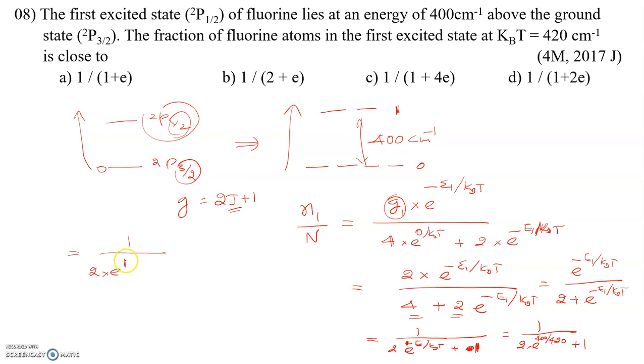Let us assume 400 by 420 is roughly equal to 1. Therefore, this becomes e power 1 plus 1. So the correct answer is 1 by 1 plus 2e. This is the correct answer. So the correct answer for this question is option D, 1 by 1 plus 2e. This question appeared in 2017 June.